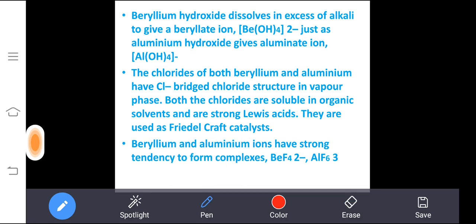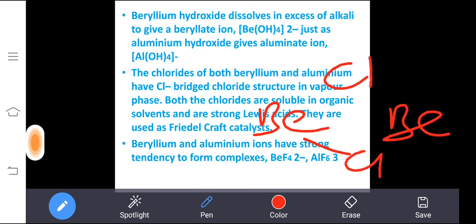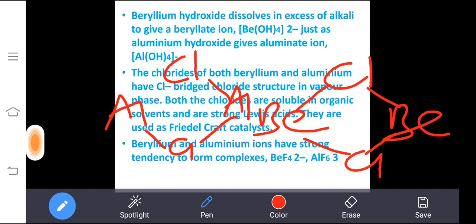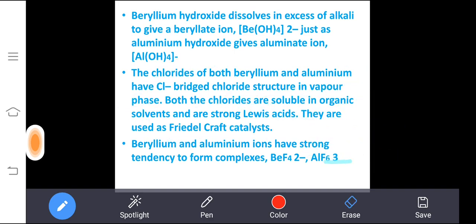Then the chlorides of both beryllium and aluminum have a chlorine bridged chloride structure. How we discussed, two beryllium, in between the two beryllium a chlorine bridge will be there. Like that, aluminum also will form. We are going to discuss the same thing. Like this, aluminum also will form a chloro bridged structure. So that is also one similarity, diagonal relationship.